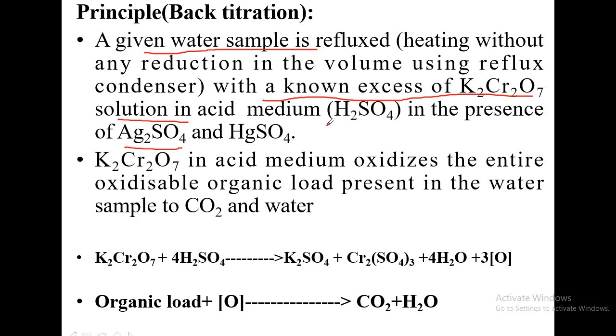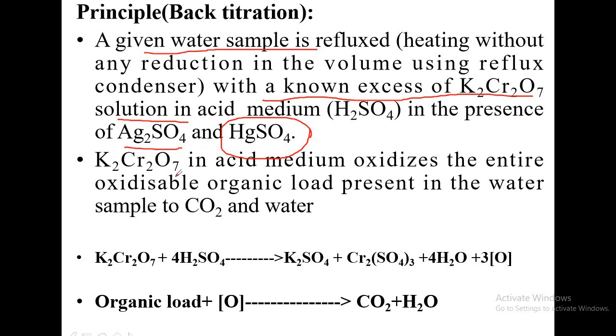Dichromate in the acid medium itself is a powerful oxidizing agent, but we are still adding silver sulfate to increase the rate of the reaction if the quantity of the waste is very large and the waste is very complex. And then we are also doing the titration in the presence of mercuric sulfate, that is for a specific reason. So these are the chemicals we are now quite familiar with. The potassium dichromate is an oxidizing agent that is added to oxidize the waste. Silver sulfate is a catalyst that is found to accelerate the oxidation reaction. Mercuric sulfate is added for a specific purpose. Let us see what it is.